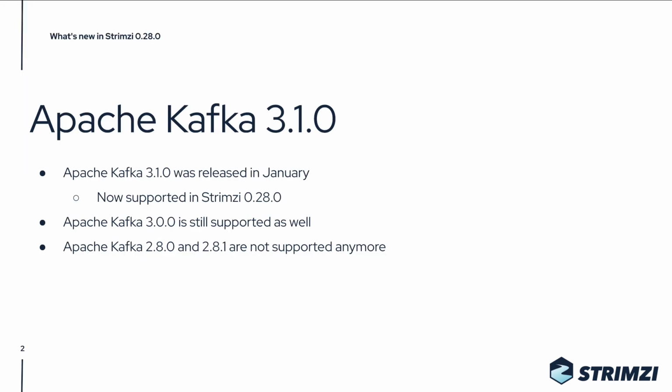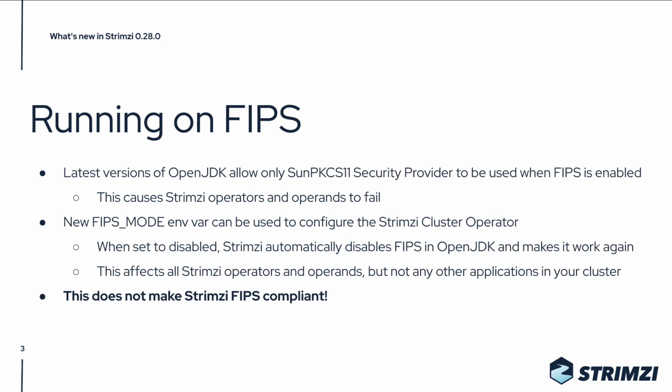And we can start with Apache Kafka 3.1, which was released in January, and it is now supported in Strimzi 0.28. It also supports Kafka 3.0, but keep in mind that Kafka 2.8 and 2.8.1 are not supported anymore in this version. Another change is around running on FIPS-enabled Kubernetes clusters.